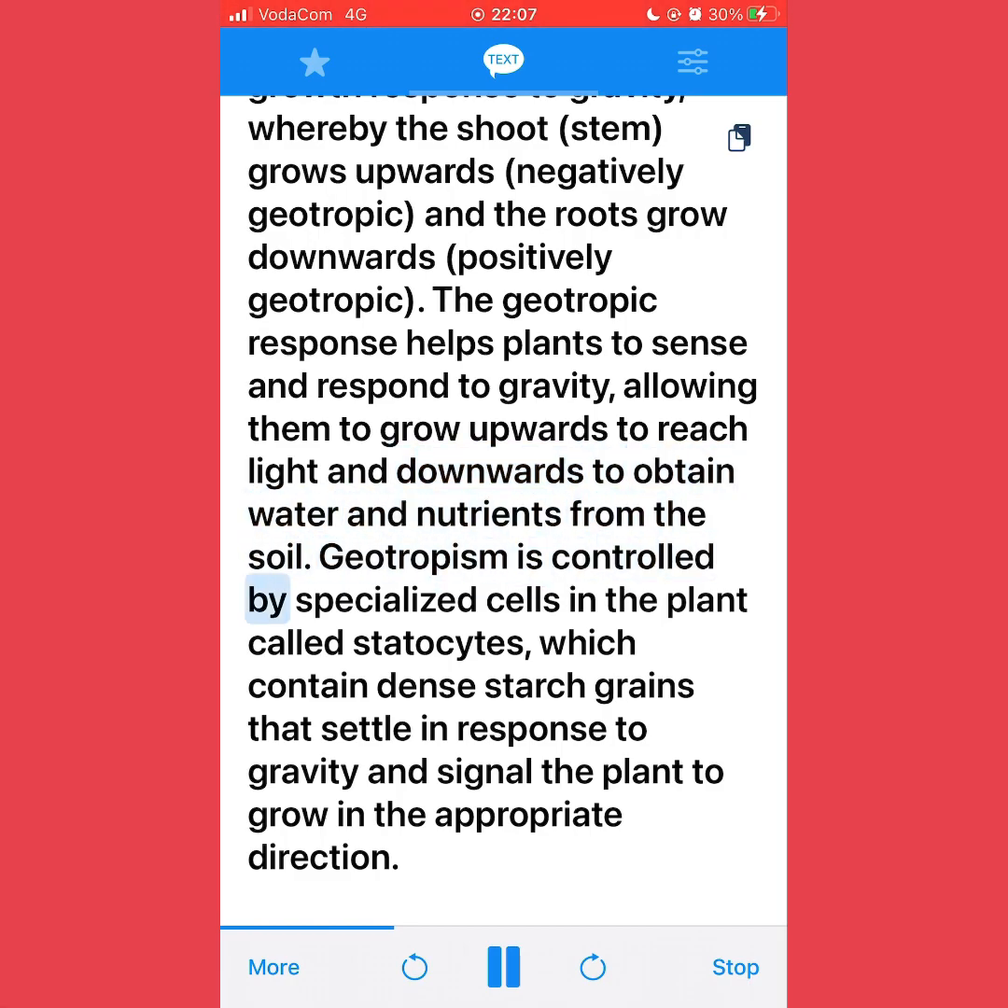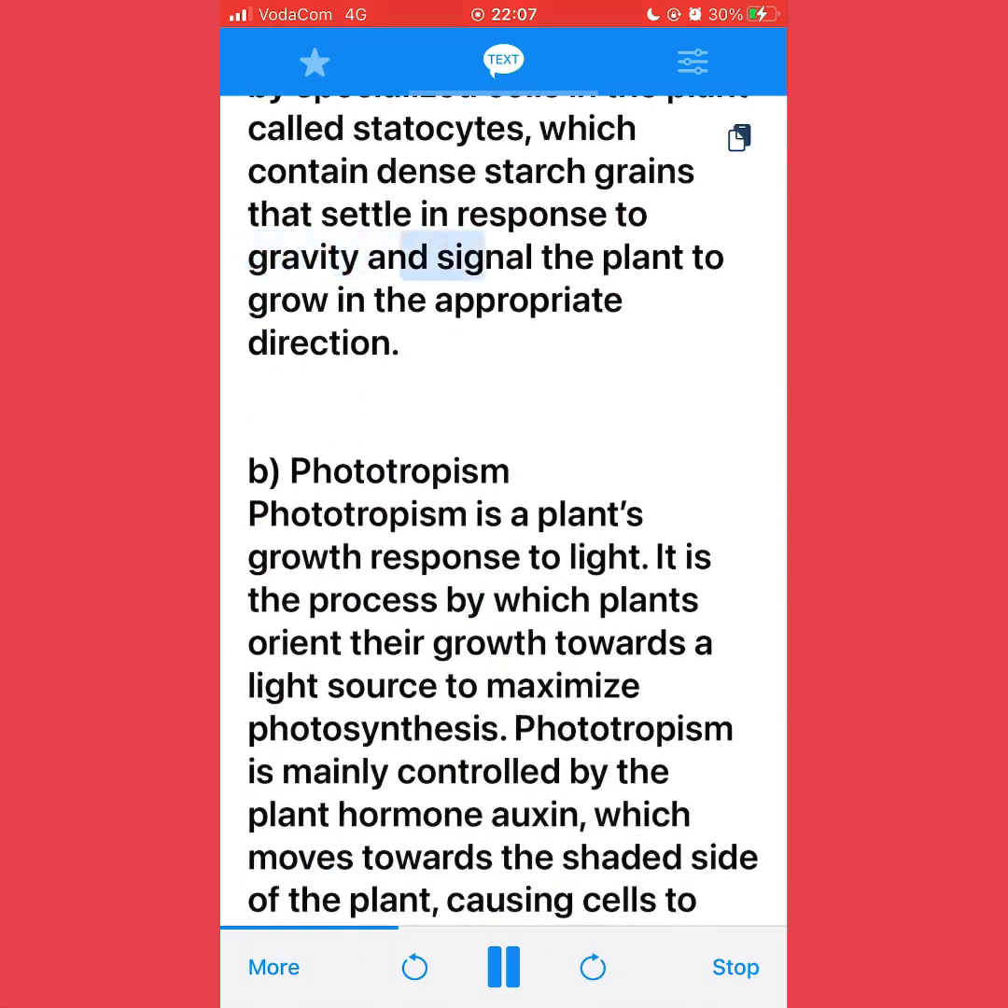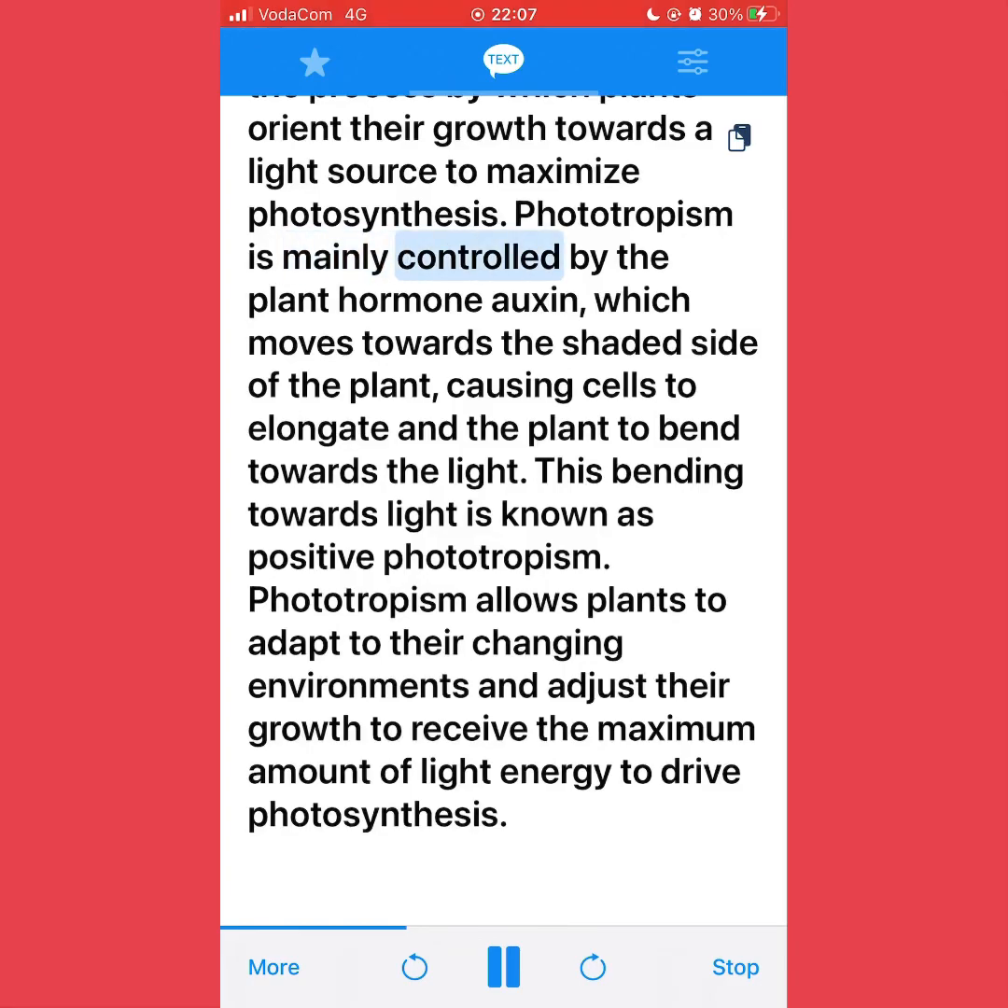Geotropism is controlled by specialized cells in the plant called statocytes, which contain dense starch grains that settle in response to gravity and signal the plant to grow in the appropriate direction. Phototropism. Phototropism is a plant's growth response to light. It is the process by which plants orient their growth towards a light source to maximize photosynthesis. Phototropism is mainly controlled by the plant hormone auxin, which moves towards the shaded side of the plant, causing cells to elongate and the plant to bend towards the light.